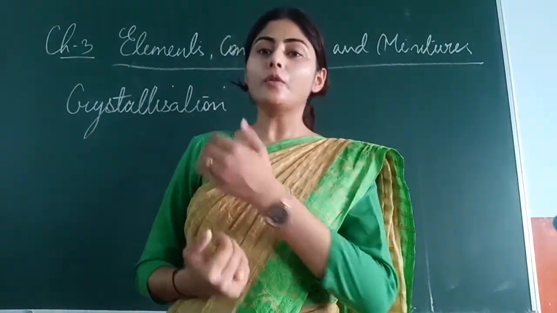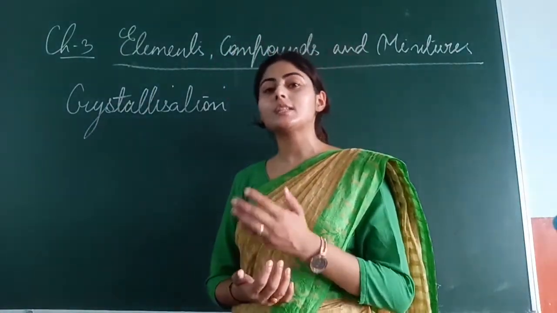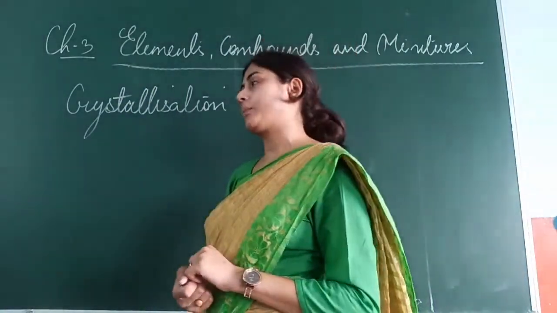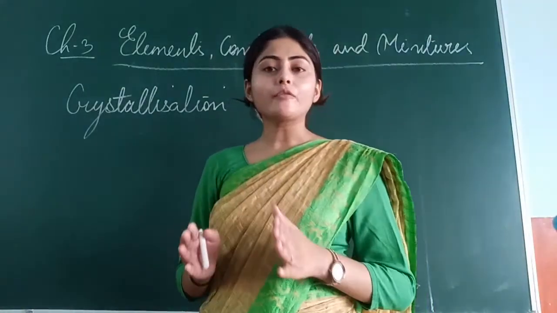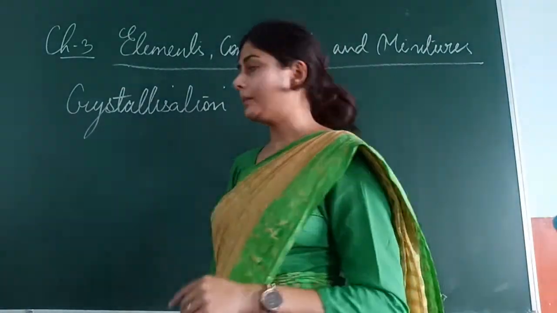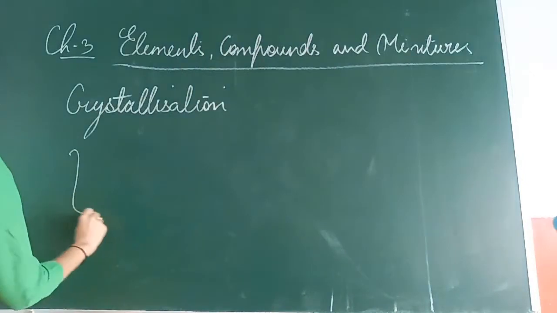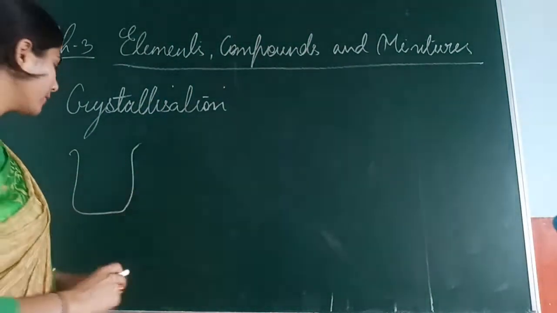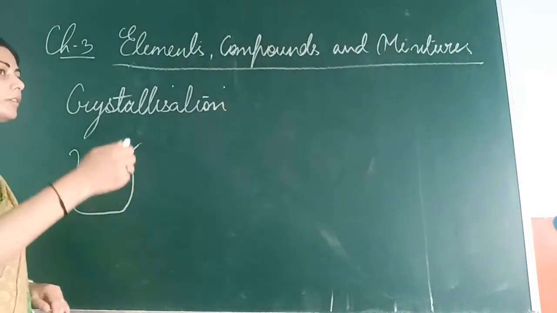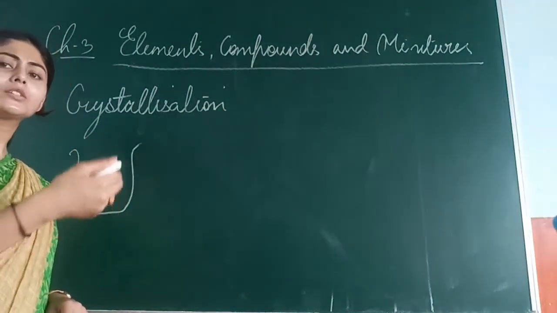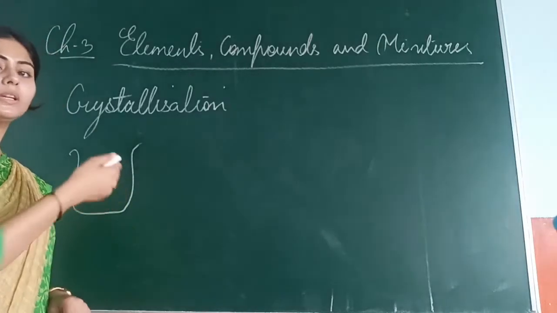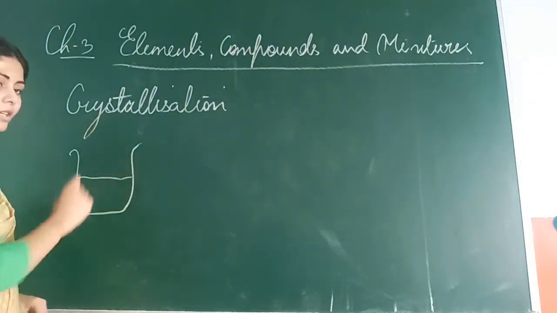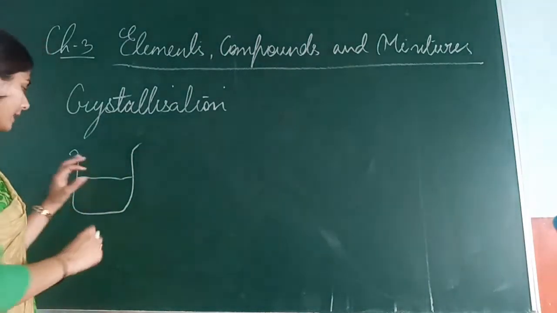So first of all, let's understand what this crystallization method is. What you have to do is take a beaker, and in this beaker you can take, for example, a sugar solution or a salt solution. Let's take the sugar solution here. So take a sugar solution and water.